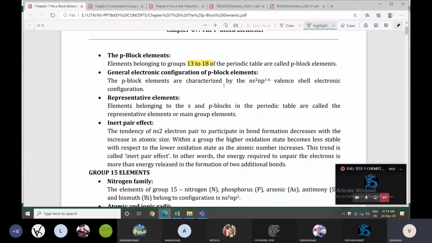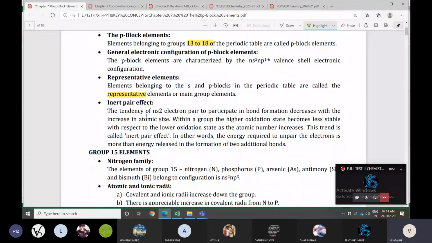The P block elements, okay, now what is the electron configuration? ns2 np1 to 6 we have. And the elements belonging to the S and P blocks of the periodic table are called representative elements. One mark important: our entrance exam will ask what is the meaning of representative elements. They are the elements belonging to the S block and P block.